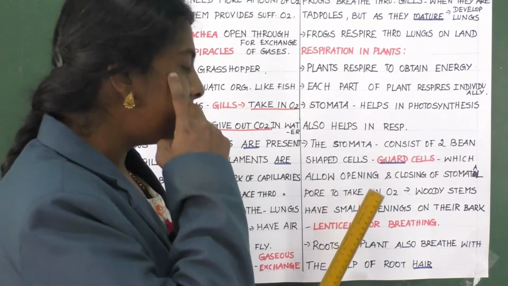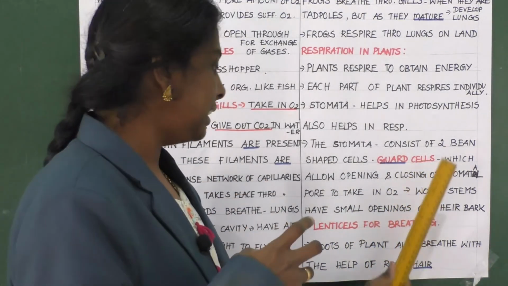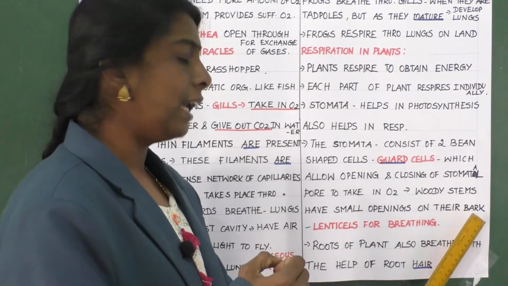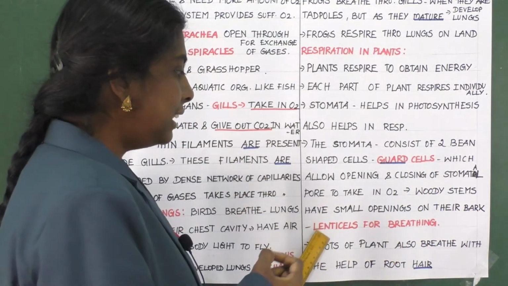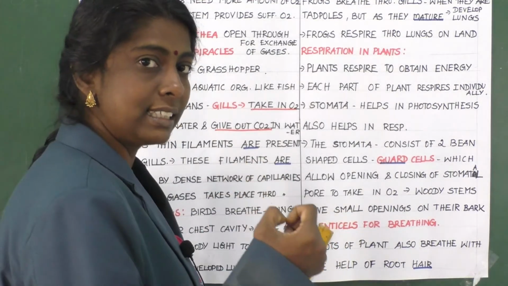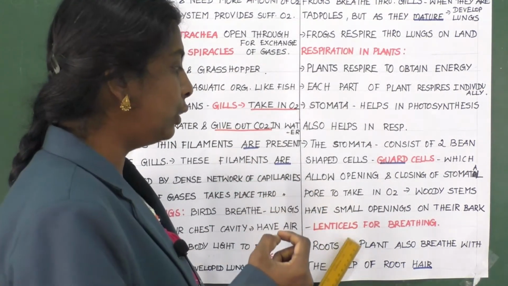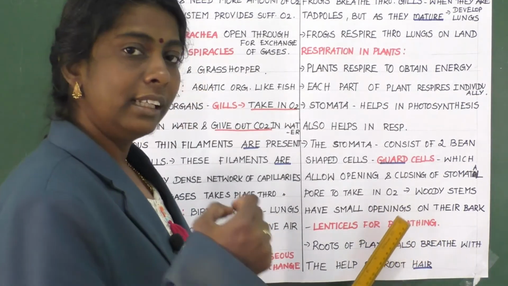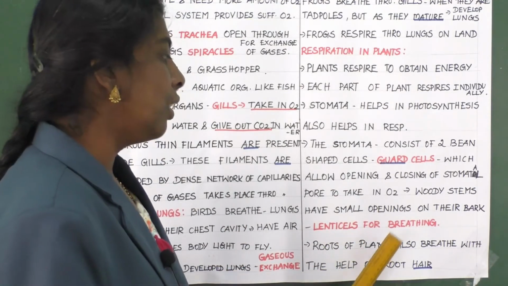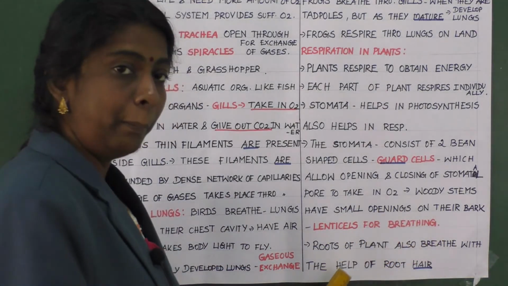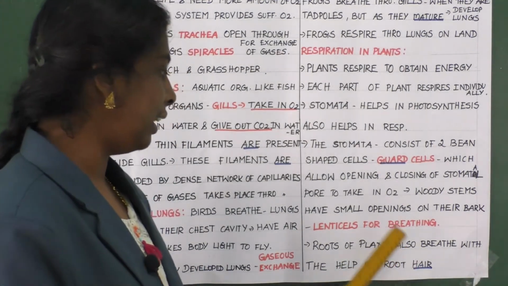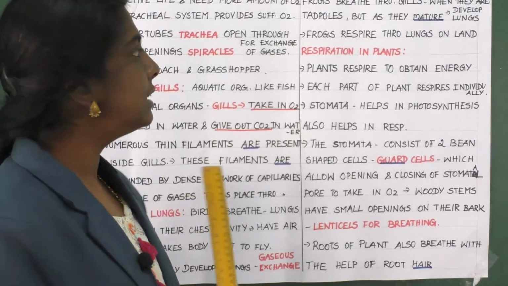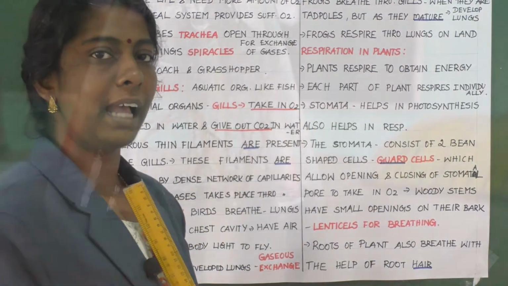This will take place in woody stems which have small openings in their bark, and that is called lenticels. What is that? Lenticels. And these lenticels are used for breathing. Clear, children? Then roots of the plant also breathe with the help of root hair. Roots of plants also breathe with the help of root hair. So this is about respiration in plants.